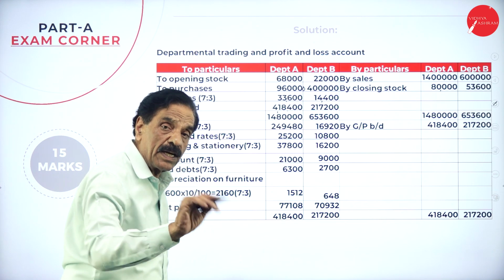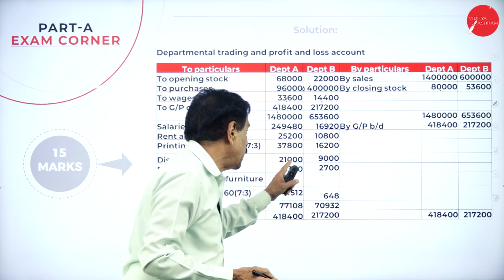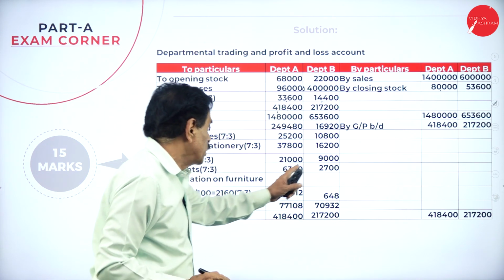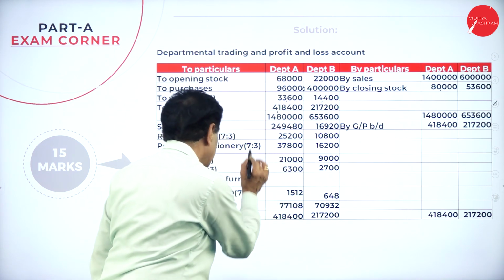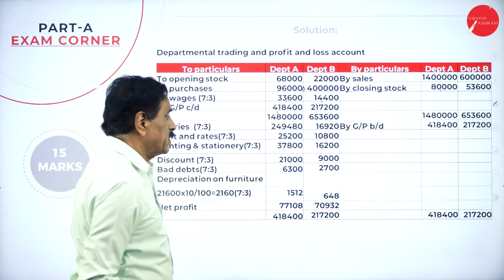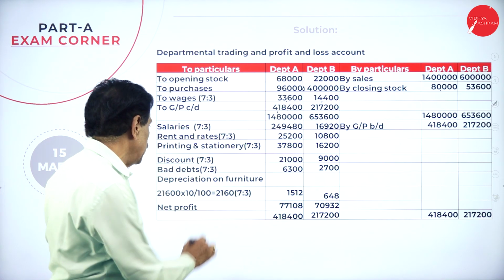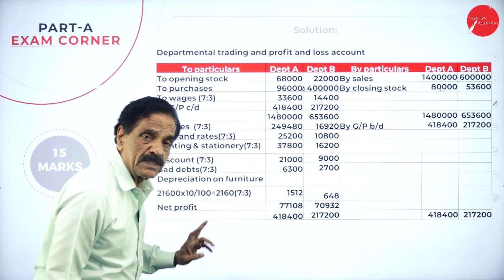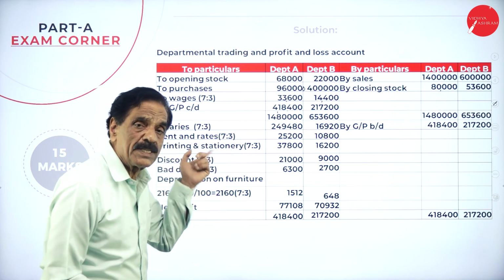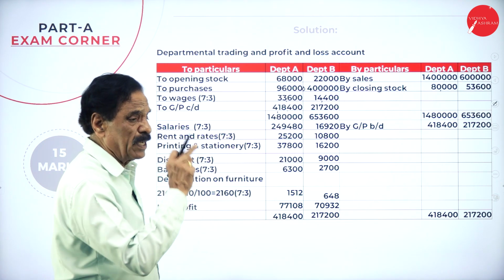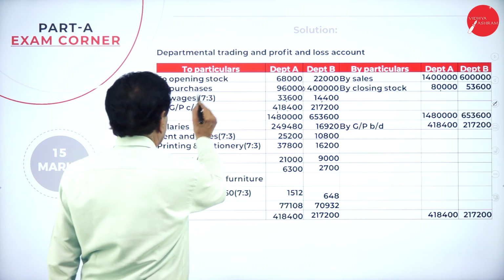Printing and stationery in the ratio of 7:3 is 37,800 and 16,200. Discount allowed in the ratio of 7:3 is 30,000. Bad debts also in the ratio of 7:3 are 6,300 and 2,700. Depreciation on furniture, 21,600 has been divided in the ratio of 7:3. All the expenses have been divided in the ratio of 7:3.